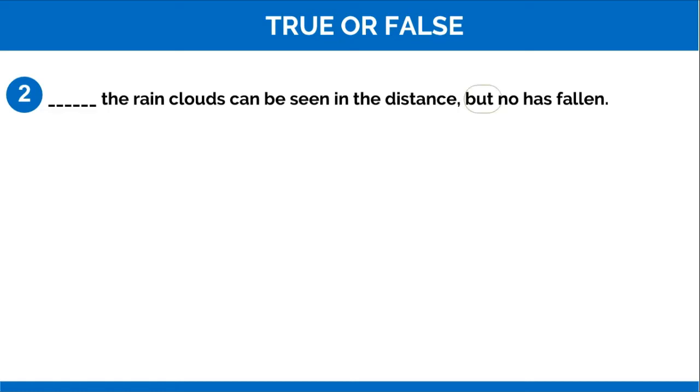If we identify this sentence, you will find but as the coordinate connector, and then the rain clouds as the subject and can be seen as the verb. Now after the coordinate connector, as we know, we need subject, verb, connector, subject, verb. But in this sentence, you don't find any subject, so the sentence is missing the subject.